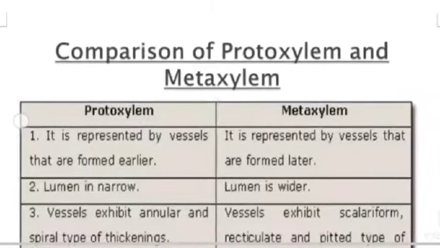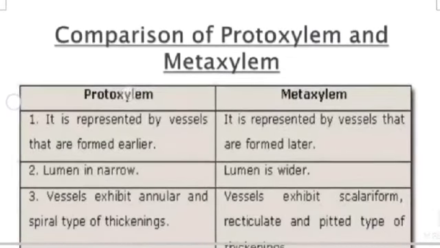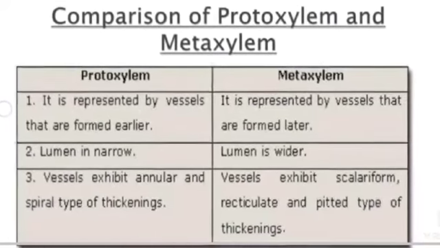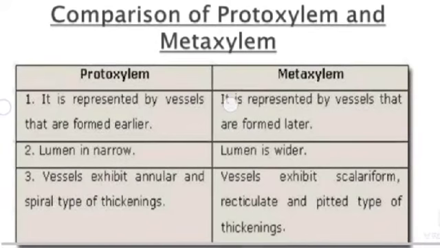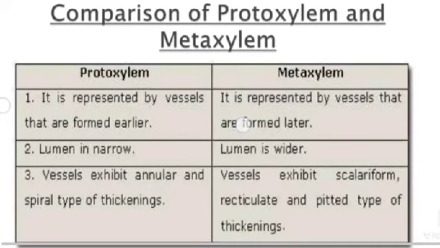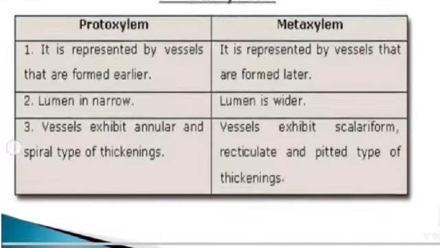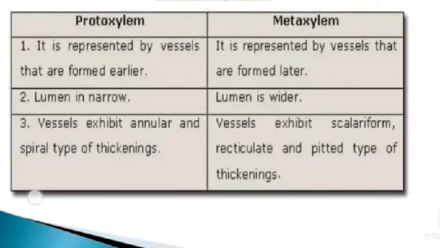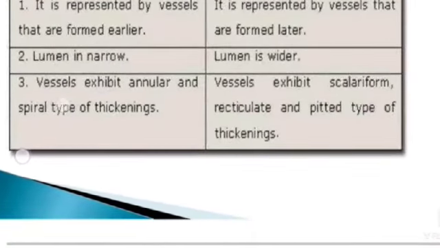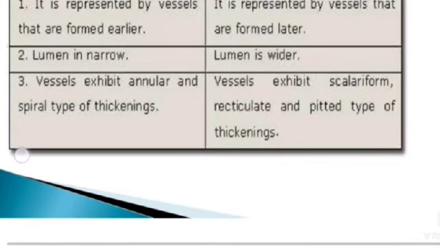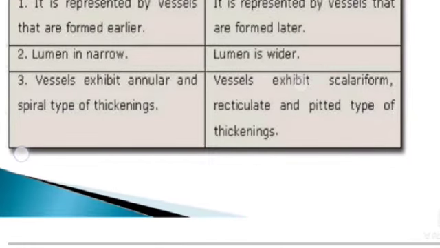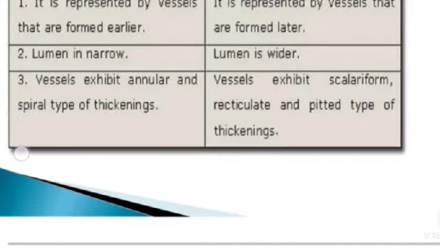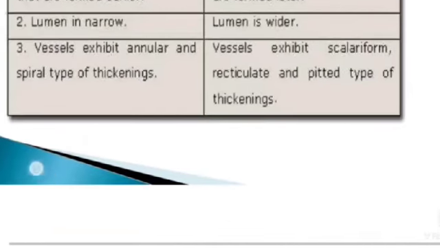Difference between protoxylem and metaxylem. Protoxylem is represented by the vessels that are formed earlier. Metaxylem is represented by vessels that are formed later. Protoxylem lumen is narrow. Metaxylem lumen is wider. Protoxylem vessels exhibit annular and spiral types of thickening. Metaxylem vessels exhibit scalariform, reticulate, and pitted types of thickening.